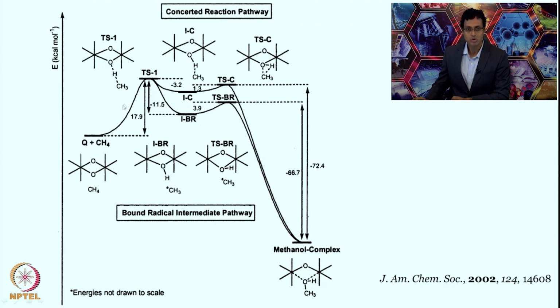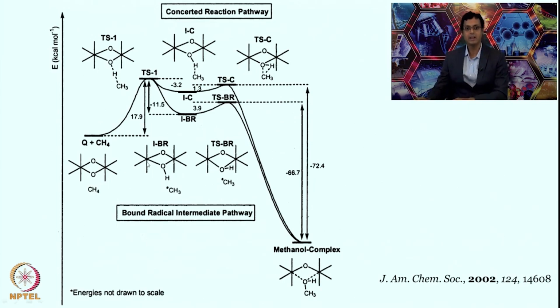This so-called concerted pathway is a little bit energy demanding compared to the bound radical intermediate pathway. In the bound radical intermediate pathway we see exactly the same transition state where bond breaking and making are happening simultaneously. From there a distinct radical intermediate involving the CH3 radical and an oxo-hydroxy iron(IV) iron(III) intermediate is forming. Now that, I would say, is quite interesting.